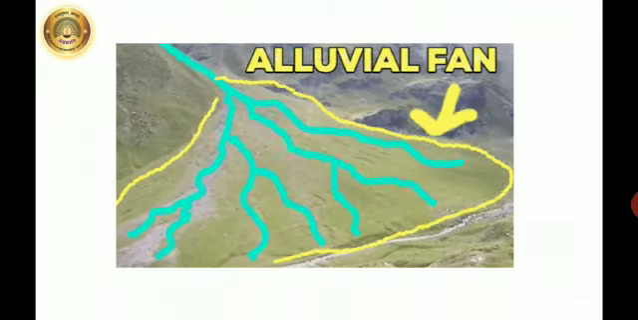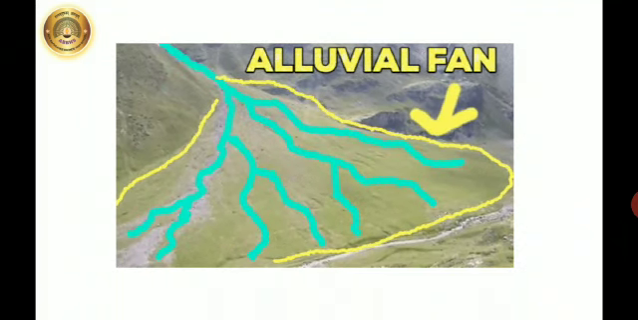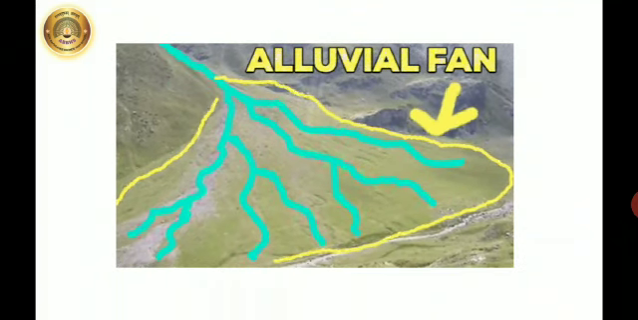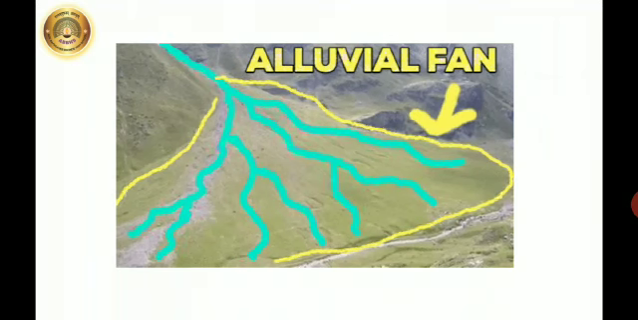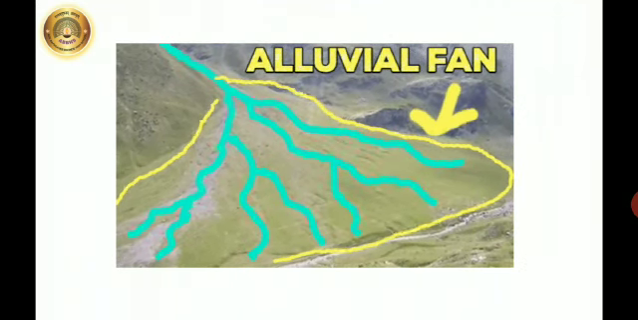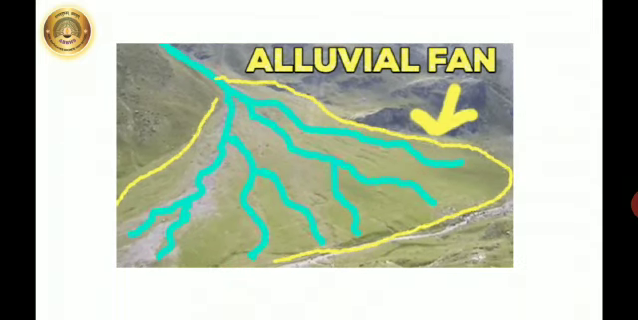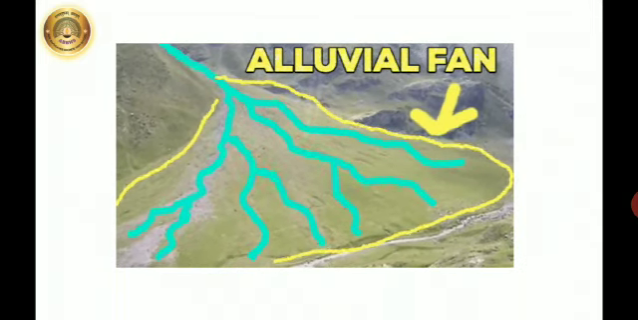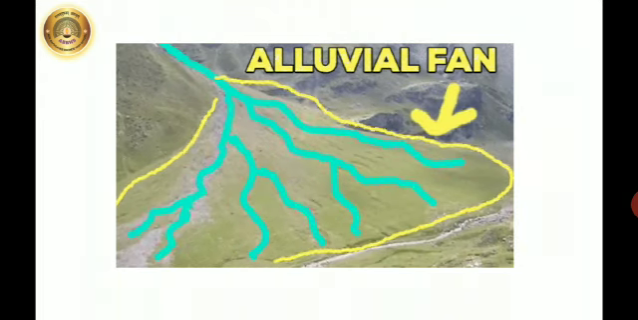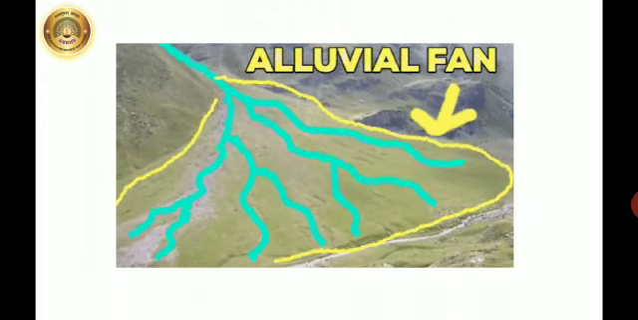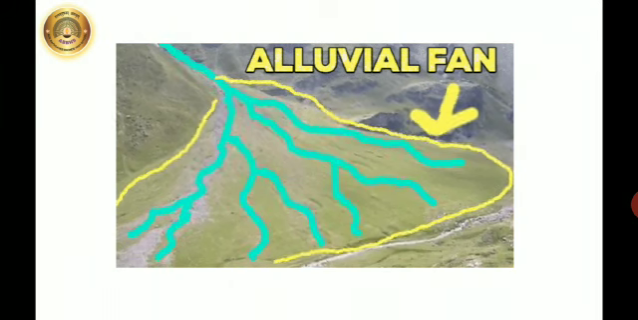A river flows down the slope from a hilly region. At the foothills, the slope changes from steep to gentle. Thus, the sediments brought by the river get deposited in the shape of a fan. Such a landform is called alluvial fans.